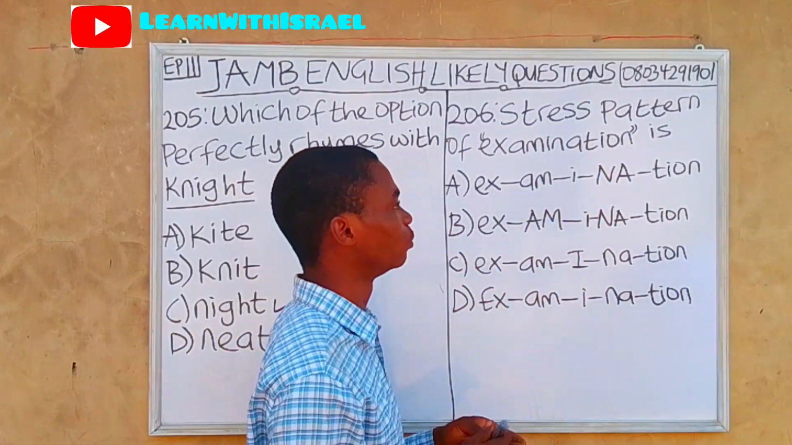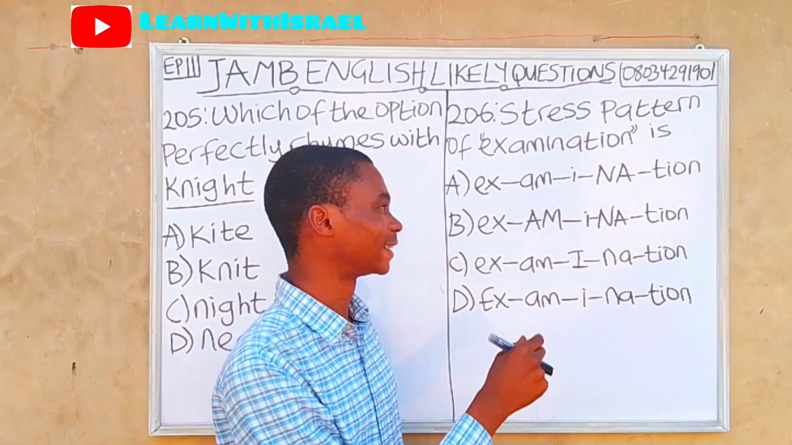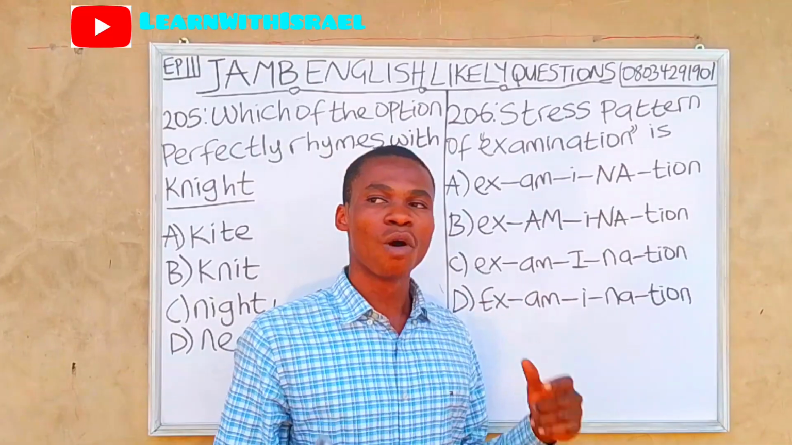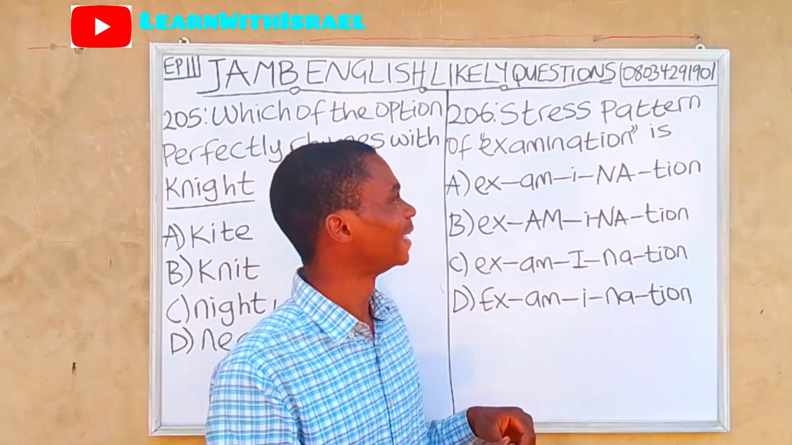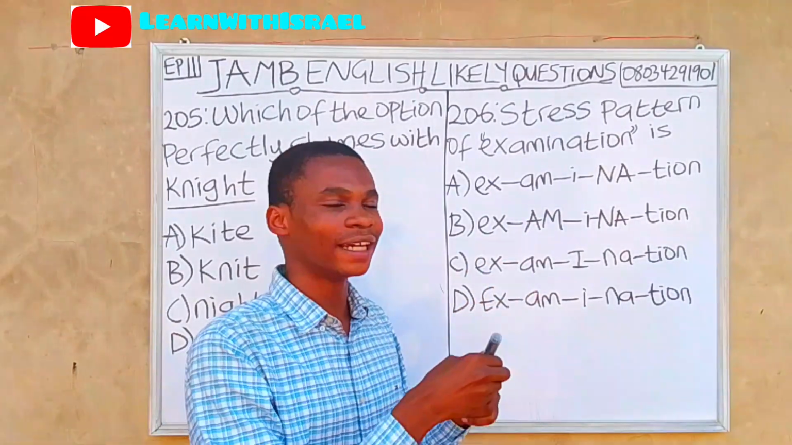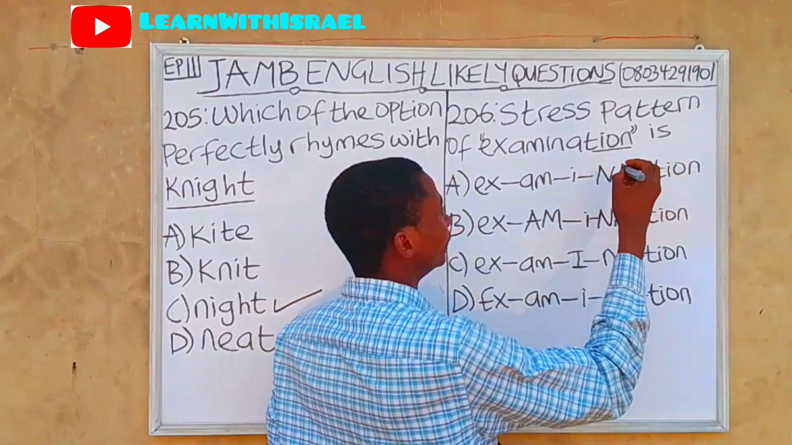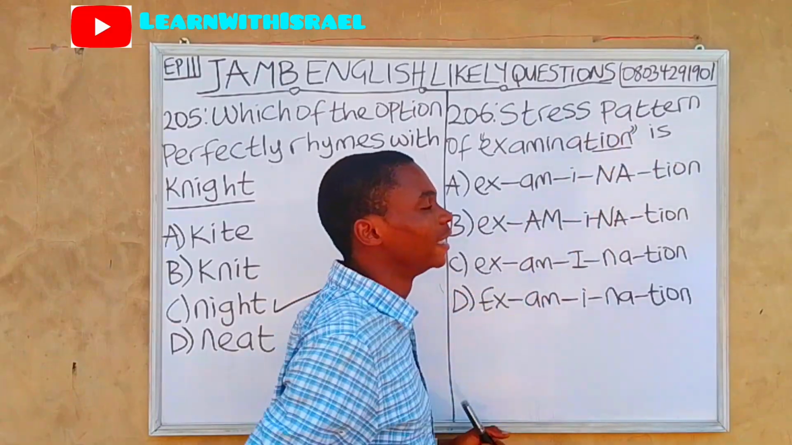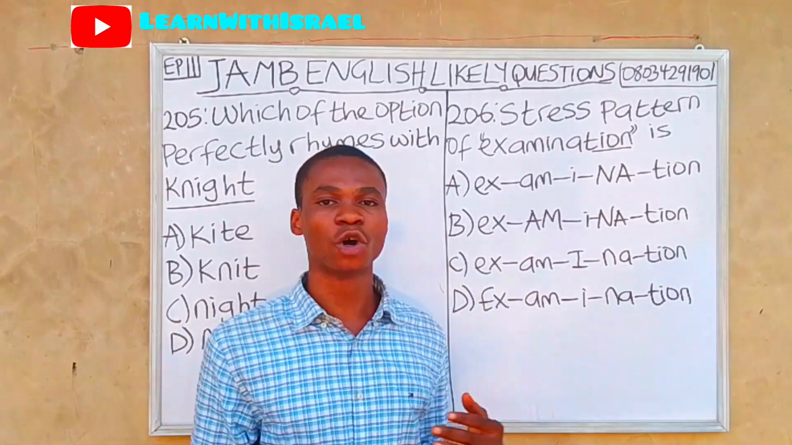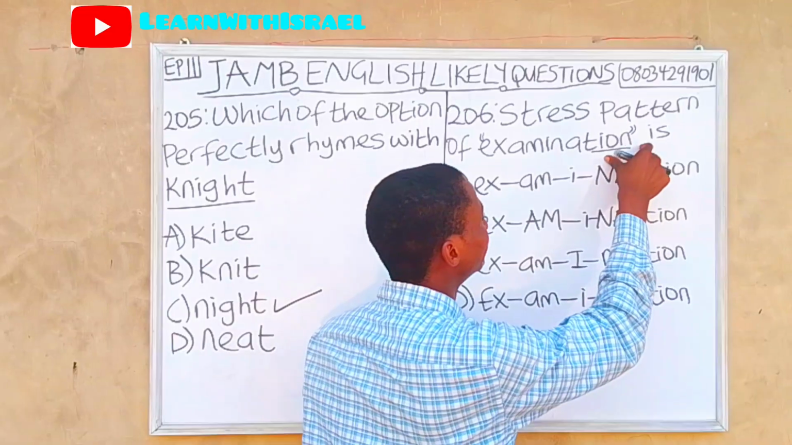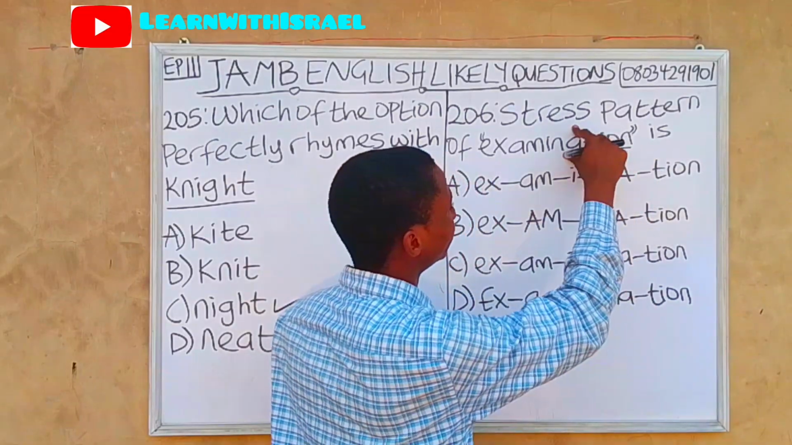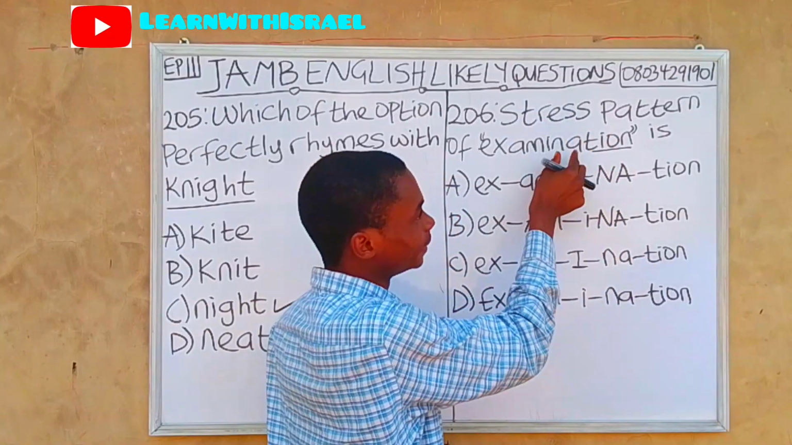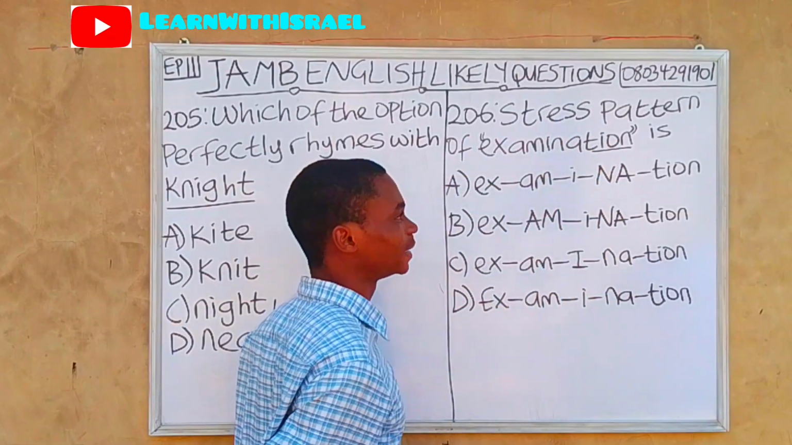So, examination. We are going to identify it with the capital letter, the one that is capitalized. I already said earlier that for a word ending with TION, the stressed part is the syllable before the TION. I said that in our previous episode, for those that are following. For words ending with TION, the penultimate syllable, which is the NA, is the stressed part.